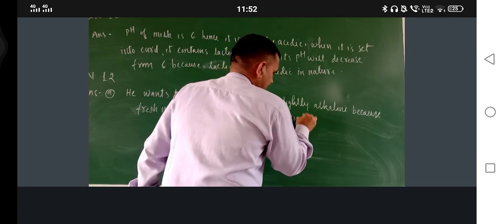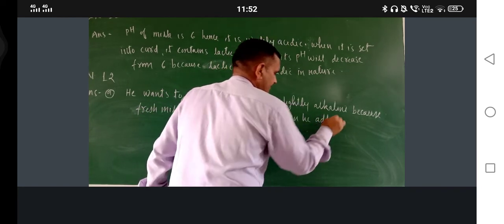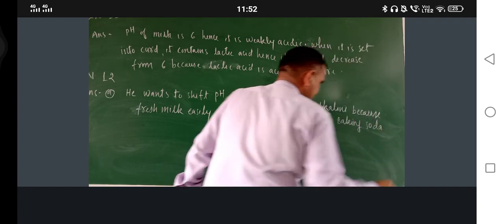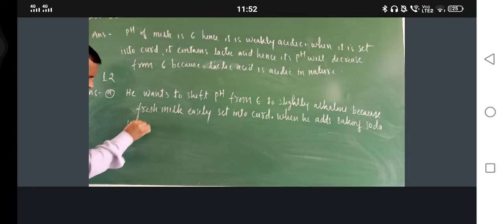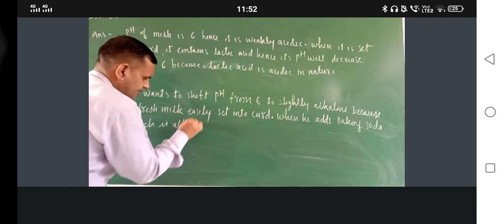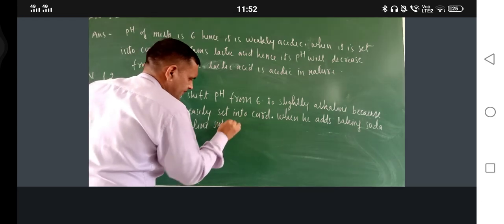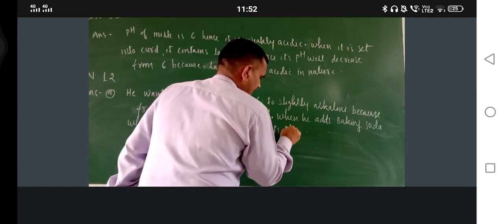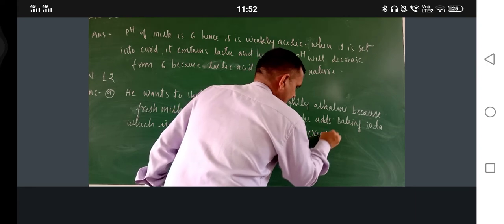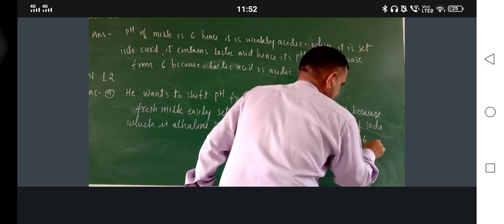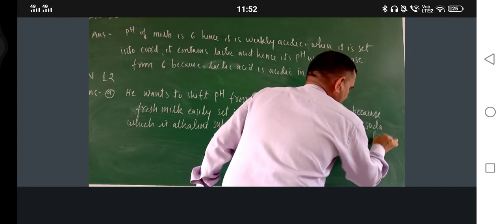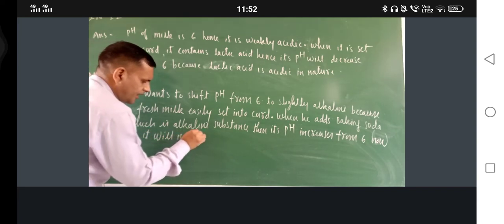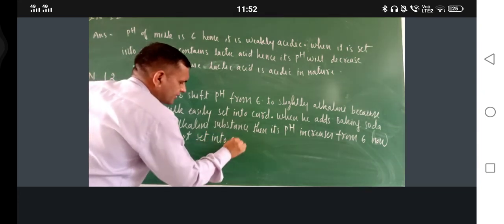When he adds baking soda, which is alkaline substance, then its pH increases from 6, and now it will not set into curd. It will not set into curd. Okay.